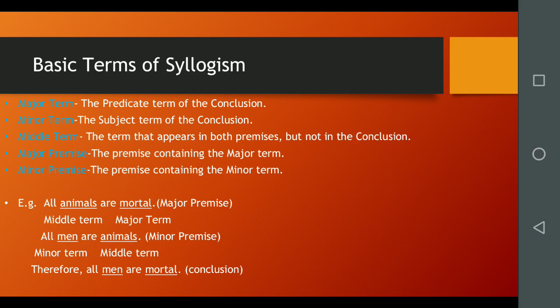For example, all animals are mortal is a major premise. In this premise, animals is the middle term and mortal is the major term, as it is the predicate of the conclusion. All men are animals is a minor premise, and in this premise the word men is a minor term, and again we have animals, the middle term. But we can see that in the conclusion the middle term animals is absent. Only minor and major terms are present in the final conclusion. Therefore, all men are mortal is the conclusion based on these two premises.